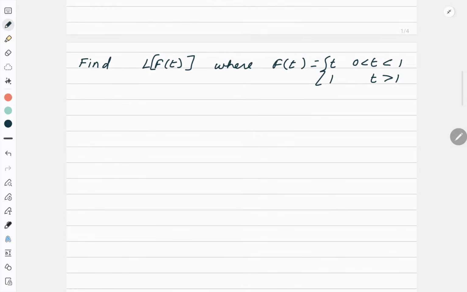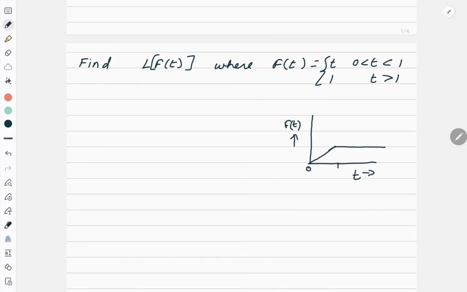Suppose you have this type of function. First, can you represent this function as a graph? It is very simple. If on the x-axis I represent t and on the y-axis I represent the function, what type of function is it? See, when t is from 0 to 1, the value of the function is t, like this, and when t is greater than 1, it becomes 1. So this is the function, right? And now what is the main target? I need to learn how to find its Laplace transform.